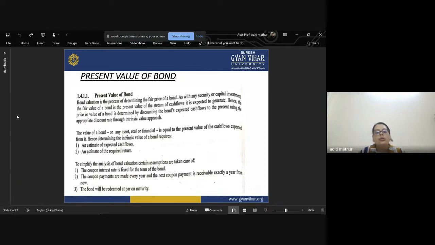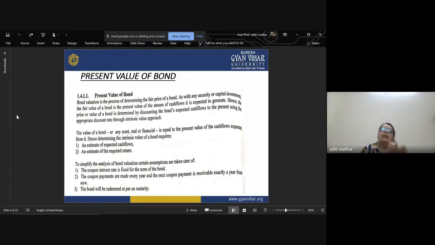So what we are going to do is take all the future expected cash flows which this bond is going to generate, and pull all those values back to the present, and then calculate the present value of the bond. That means we are going to do discounting, because on the timeline, from the future values we are going to calculate the present value. From the right side we will move to the left side.